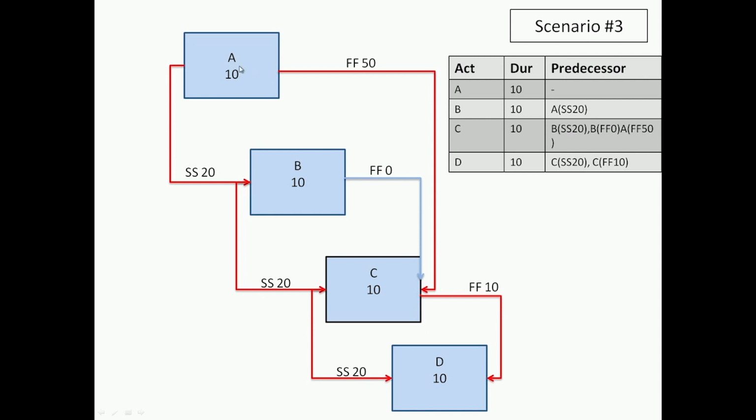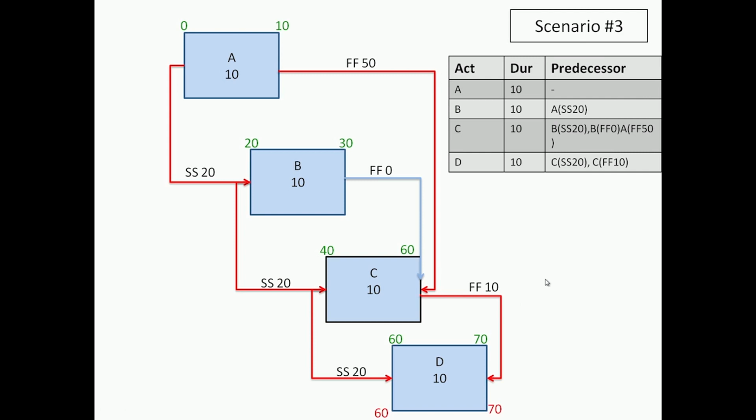And we don't have an A to B finish, but we have from A to C a finish, B to C a finish, and C to D a finish, as it can be seen here. Okay, and if I go ahead and do the forward pass, it goes to 20. Here we go to 20 plus 10 is 30 there, and then we are moving further on to C, and then on to D, and you have got the early starts and the early finish of all the activities.